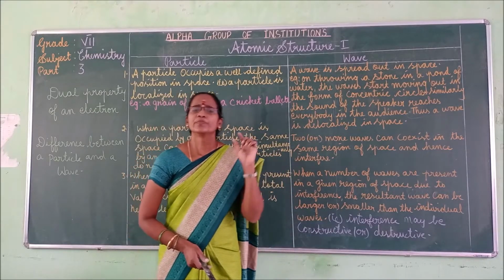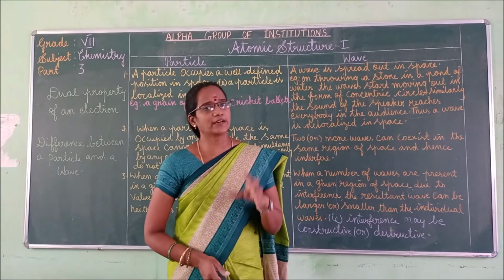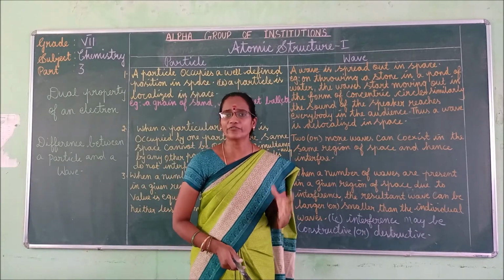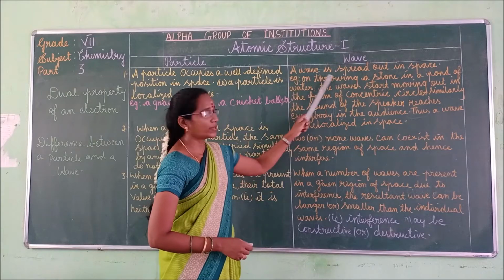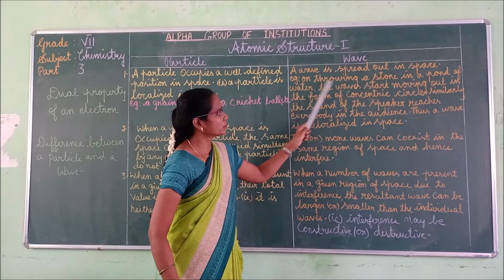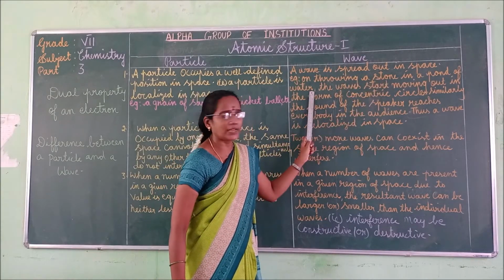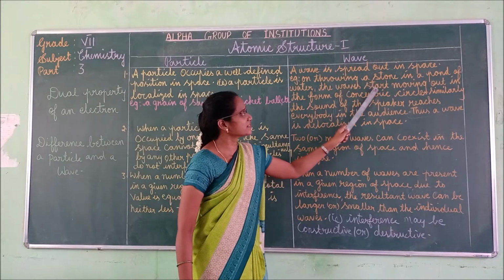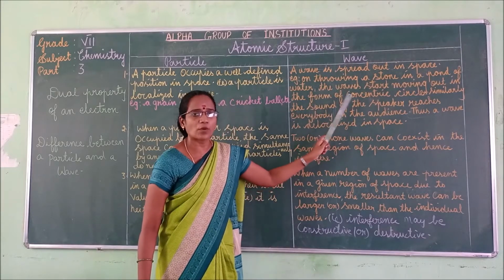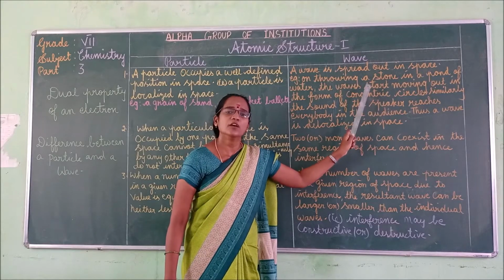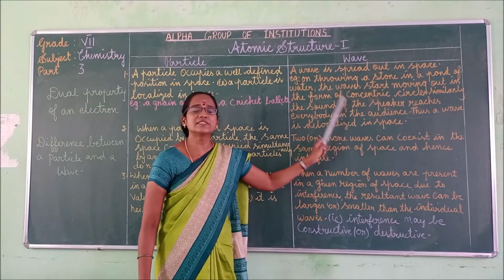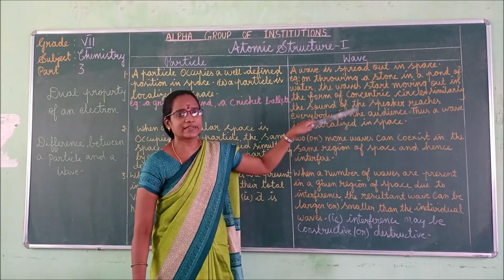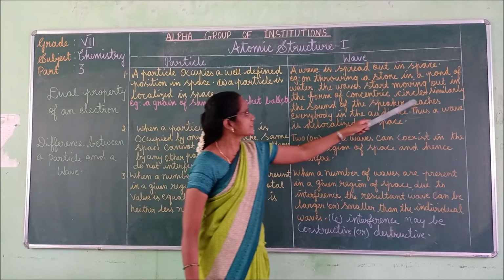This is due to the radiation of waves. A wave is spread out in space. Why? Because here the waves radiate in these concentric circles, right?